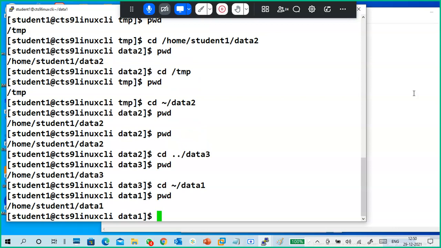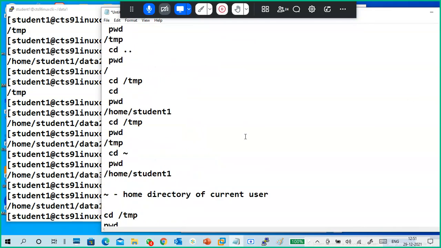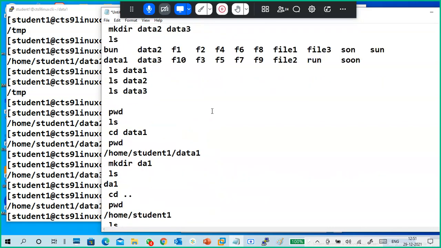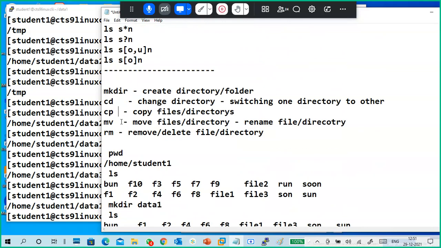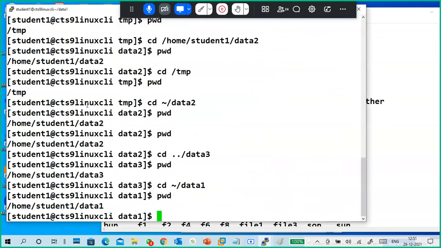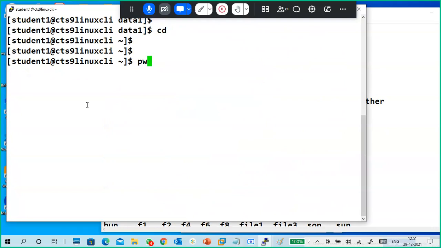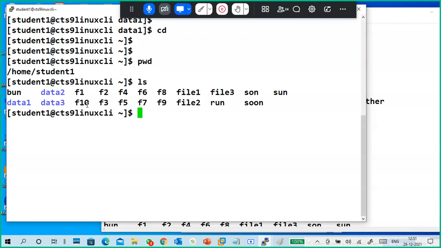So making directory is completed, change directory is completed, paths are completed, and two or three more are left: copy, move, remove. We'll see those. cd means going back to your home directory. Wherever the location, put cd to go to the home directory. My present working directory is this one, ls. Okay, guys, I have data1. Oh, I forgot to show you one more thing. ls data1 has da1.